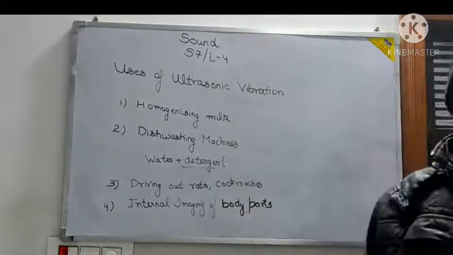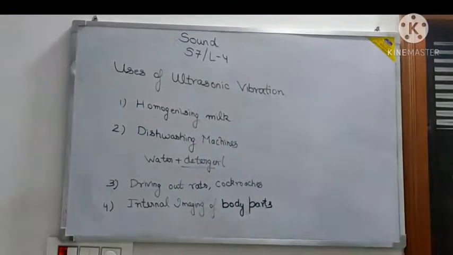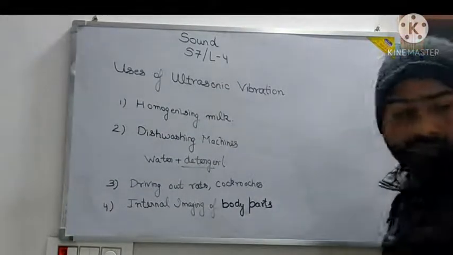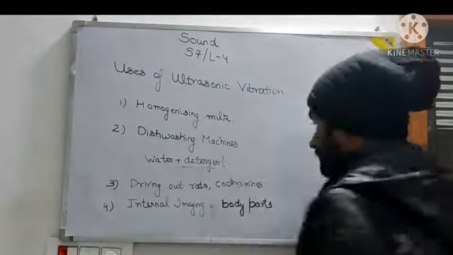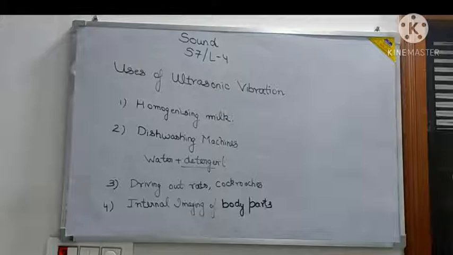Sometimes a minor fracture or minor crack is there, all these things.